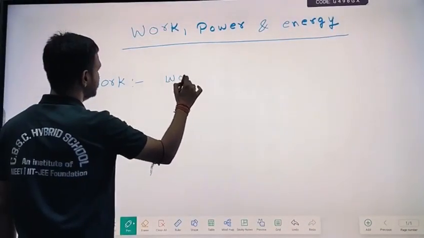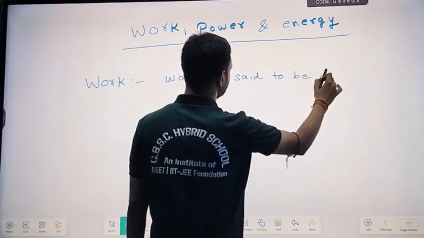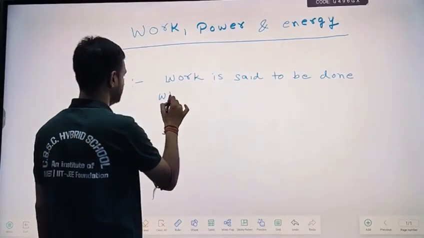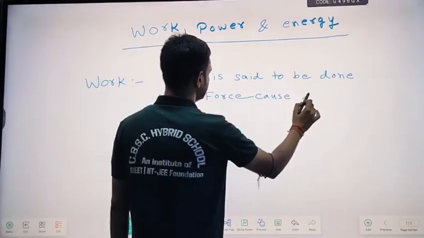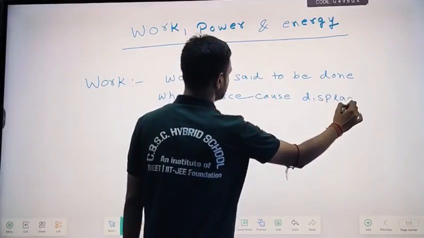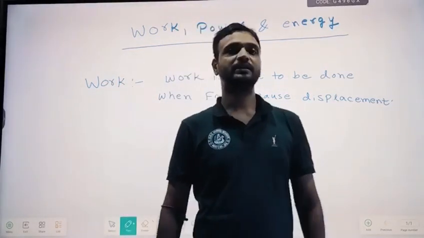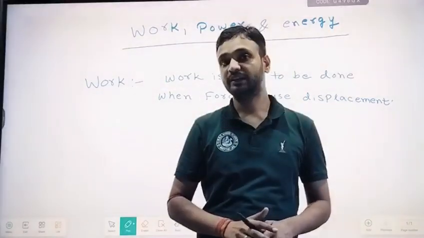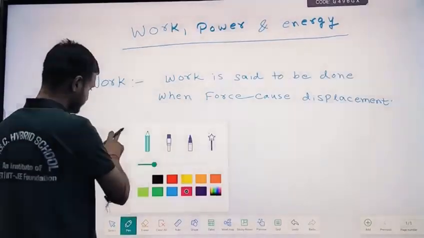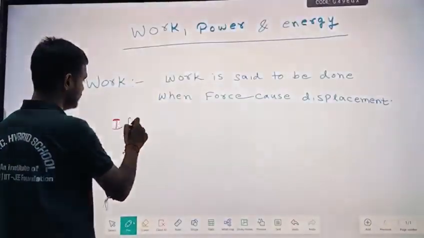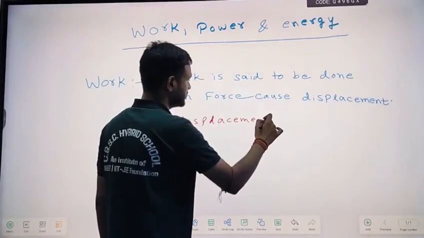Work is said to be done when force causes displacement. Wherever there is a displacement, that time work is done. If displacement is not happening, then in terms of physics, work is zero. Again, I am writing this statement. If no displacement, then work is zero.